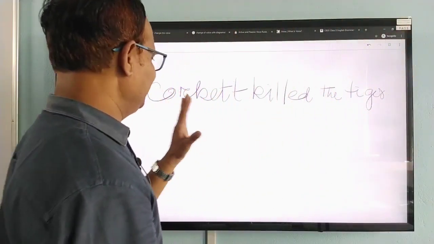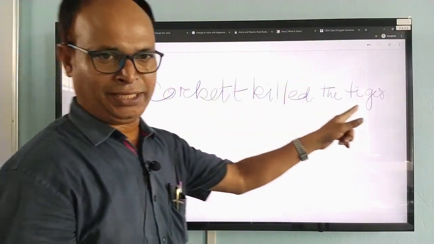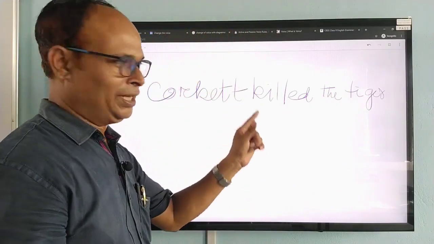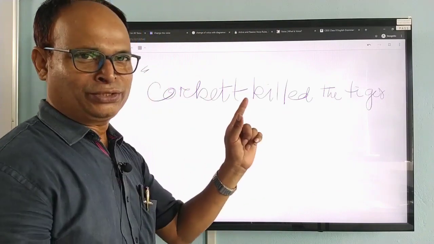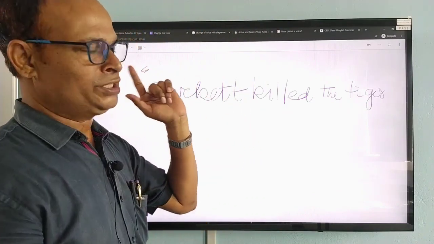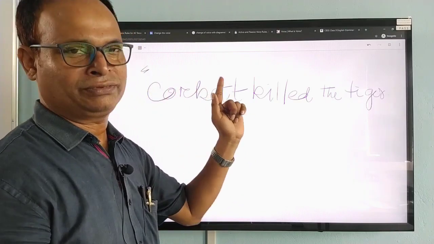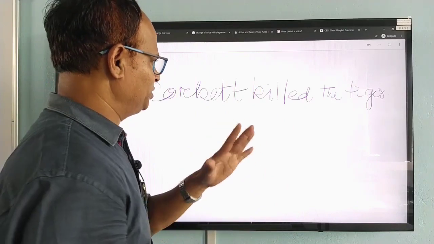Now, first, in this sentence you see, I have written "Corvette killed the tiger." In this sentence, first you will have to decide what voice is there. In order to know that, you will have to see the position of the verb and the tense of the verb, then you will be very clear about it.